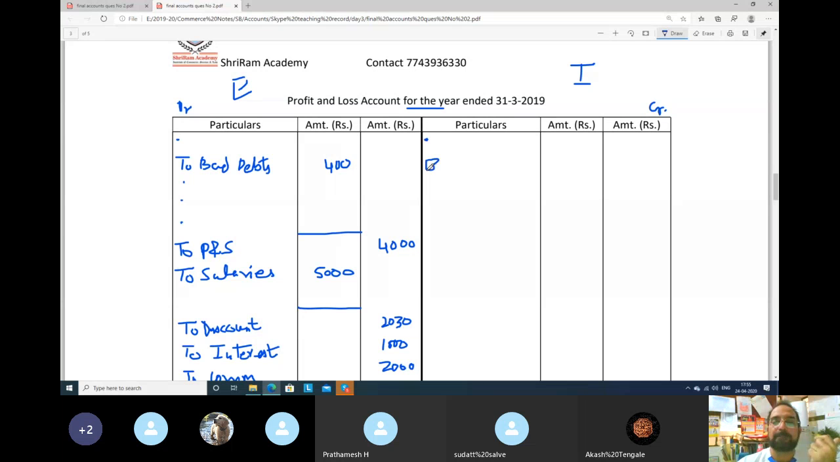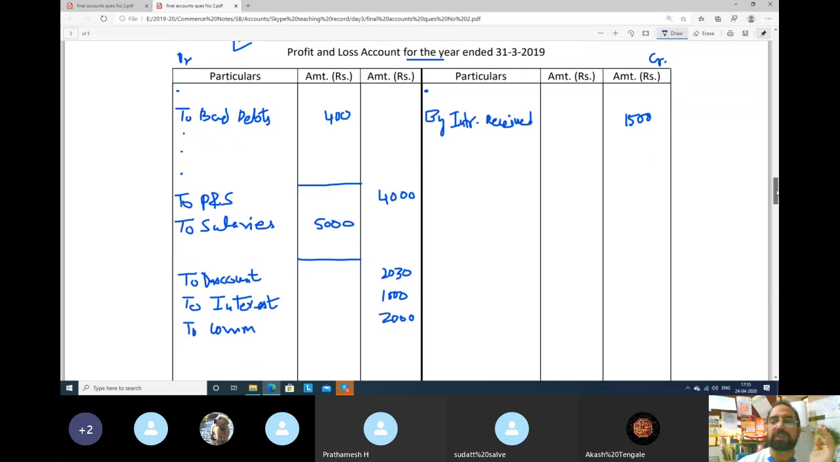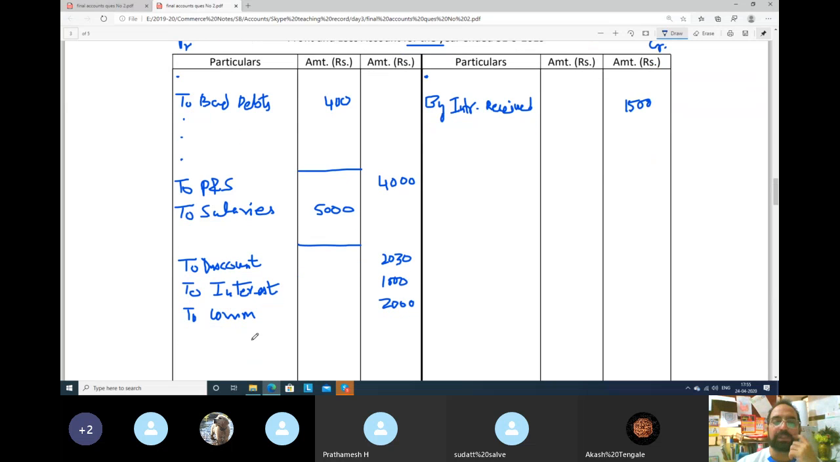So it will be by interest received, this is income. How much? 1,500. Now beta, did you understand the difference? Whatever indirect expenses are there, they will come to this side, and indirect incomes will come to the credit side.